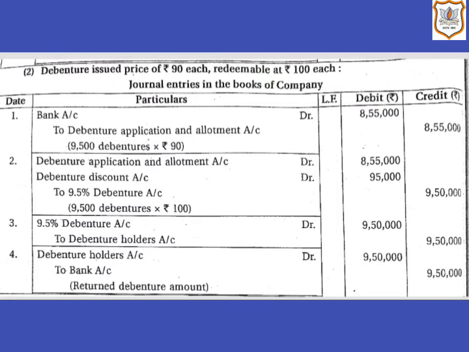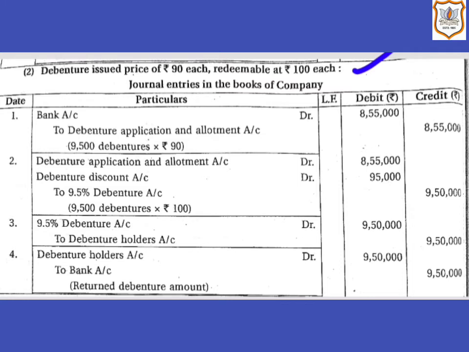Now let us see journal entries in the second situation, when the debentures are issued at discount and redeemable at par. So here is the second situation. Debentures issued at the price of rupees 90 each, redeemable at rupees 100 each.